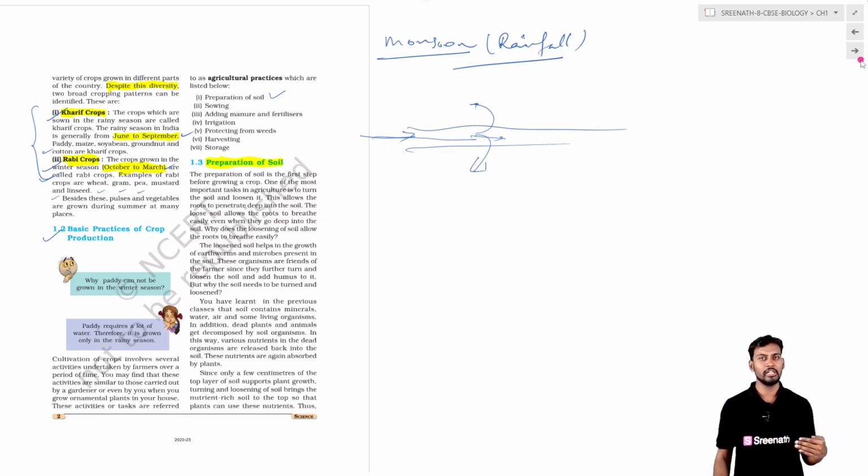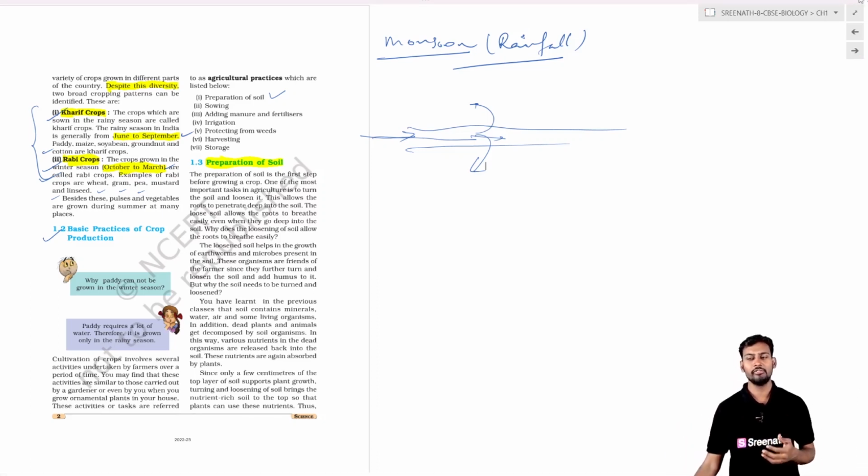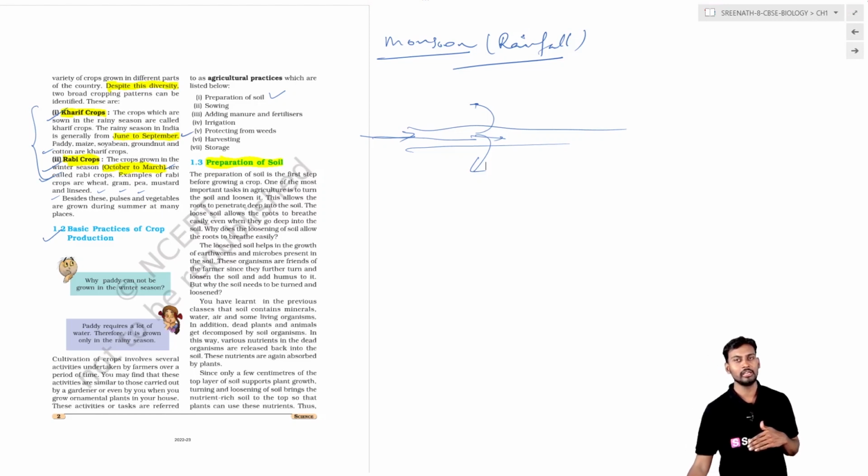Here we use the traditional methods as well as some machinery, so that the soil in the agriculture field will be ploughed or tilled, and the rich lower part of the soil will be turned to the upper part of the soil.